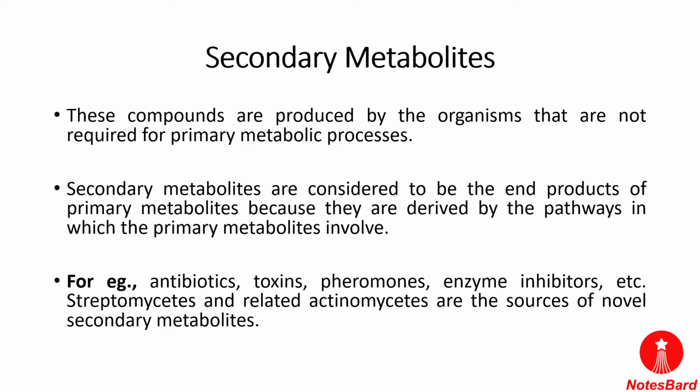Next come the secondary metabolites. They are also produced by plants, because we have discussed that plant metabolites are divided into two parts, the primary metabolites and the secondary metabolites. Secondary metabolites are compounds produced by organisms that are not required for the primary metabolic processes. They are considered to be end products of primary metabolites, for example, because they are derived from the pathways in which the primary metabolites are involved.